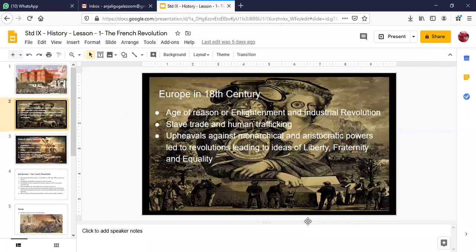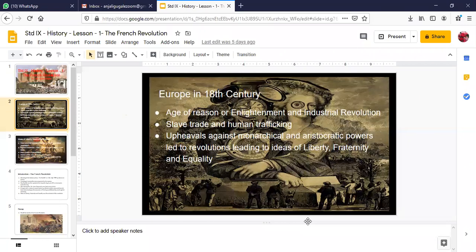They started finding colonies. When they were finding colonies, they also required labor to work in the plantations they made. France was one such country where plantations were there, and they wanted laborers to work in those plantations. The slave trade was a very prominent and important feature of the 18th century, and slaves were considered not as humans. They were mainly considered as commodities or things that you own.